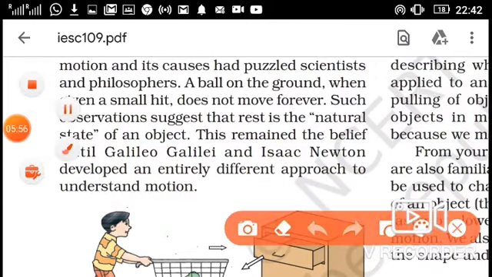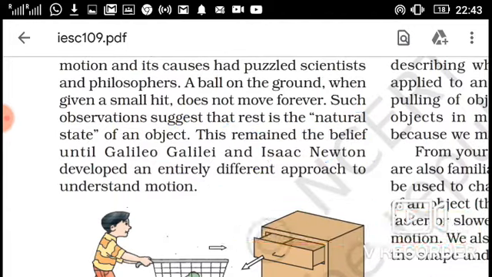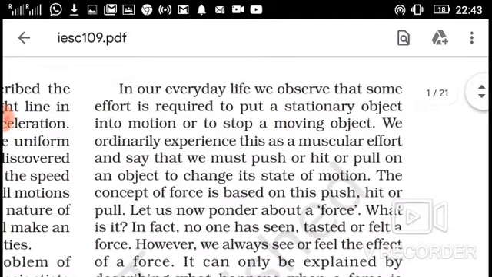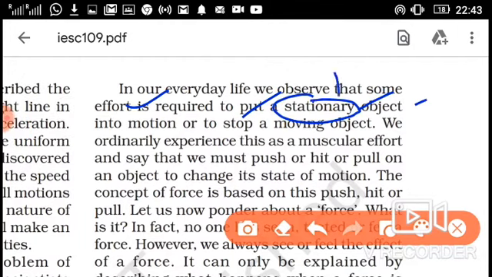Yes. Now here one thing is written. Such observations suggest that rest is the natural state of an object, but not, because Galileo and Newton proved that an object can be in motion also. In our everyday life we observe that some effort is required to put a stationary object, an object which is at rest, into motion.